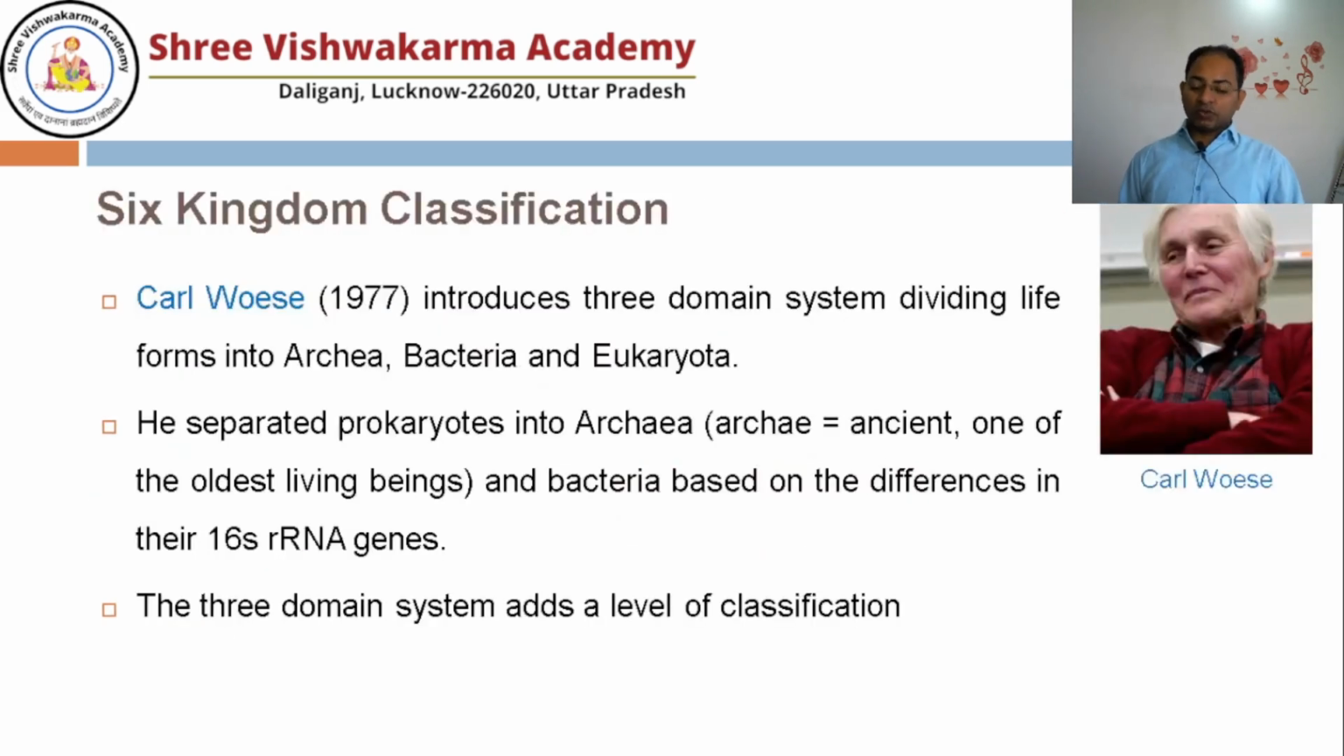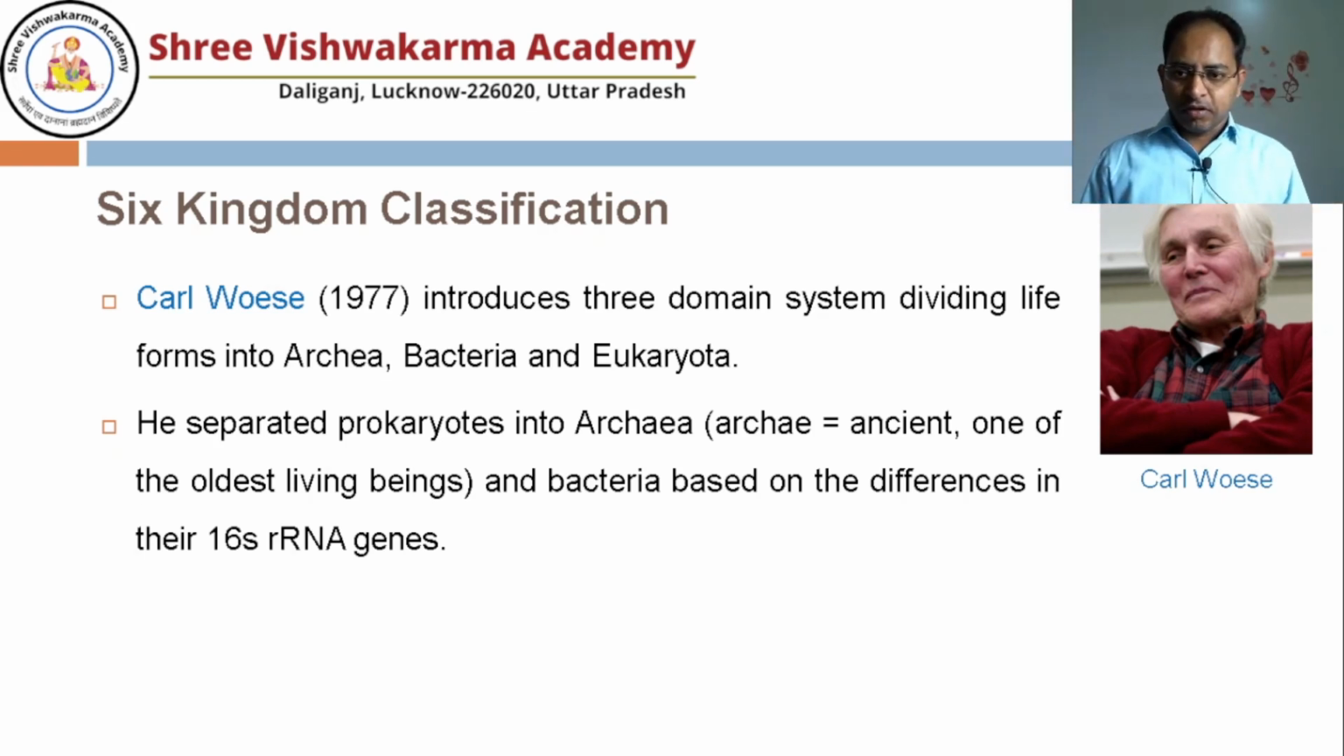Now the next one, the most advanced one, is known as the 6 kingdom classification. That was proposed by Carl Woese. Now we have the 6 kingdom classification also. The scientist Carl Woese introduced the 6 kingdom classification in 1977. He introduced a very new concept. All the organisms, he put into 3 domains.